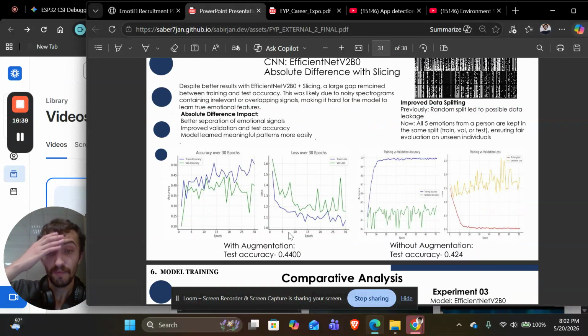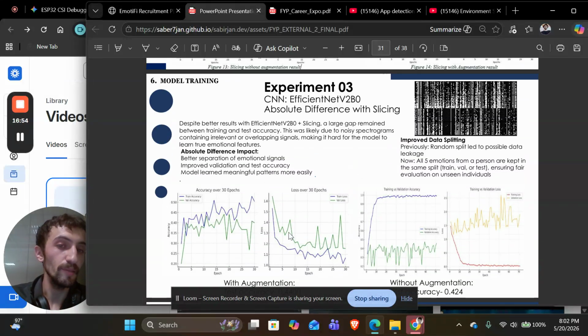With augmentation, test accuracy increased to 44%, and without it was 42%. So it is better than experiment 2, which was 34% test accuracy. With the absolute difference method, we see that the noise is removed. Now we have better pre-processing and model architecture.